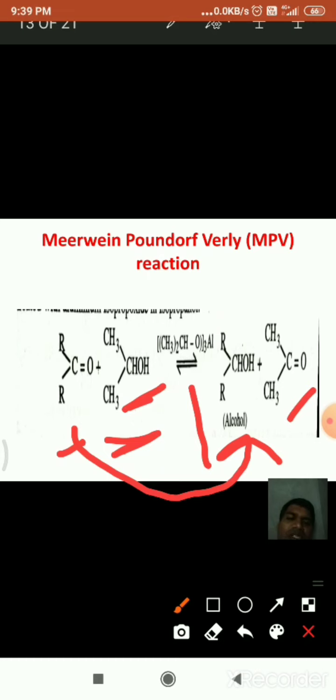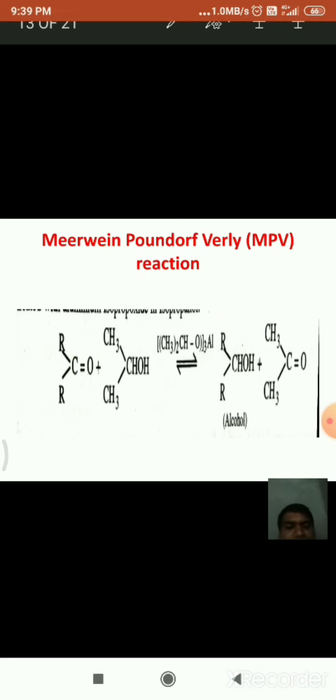In this, the ketone is reduced into alcohol, whereas this isopropyl alcohol is oxidized into ketone. This isopropyl alcohol is converted into acetone, and the acetone which is formed in the reaction is distilled off, that means it is removed from time to time. Hence the reaction always proceeds in the forward direction. And if you see the mechanism, let us see the mechanism.